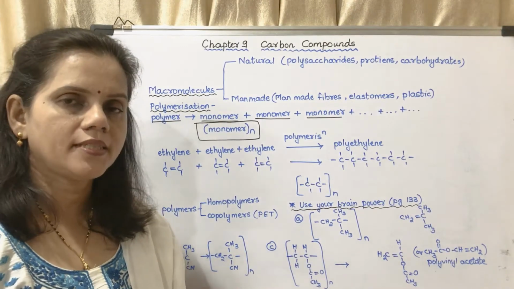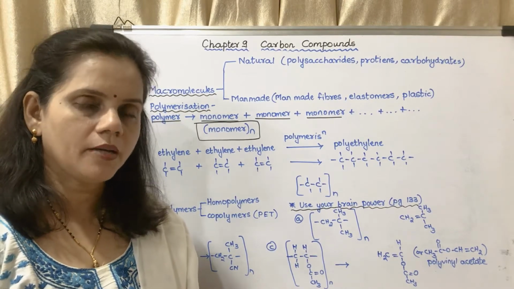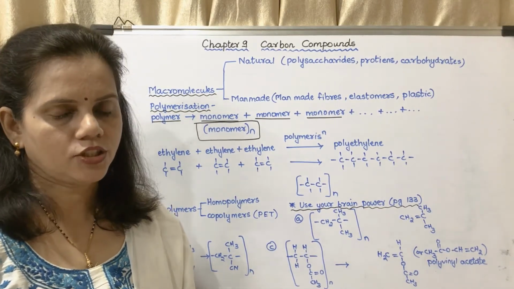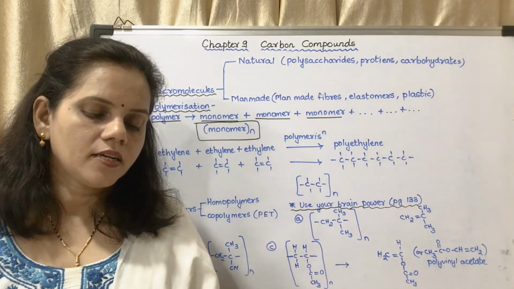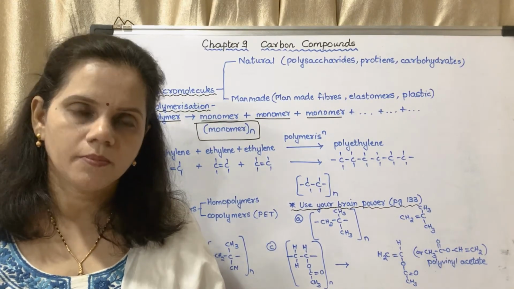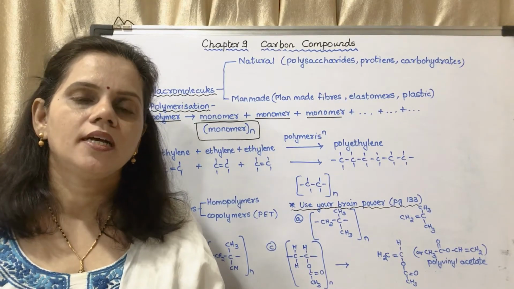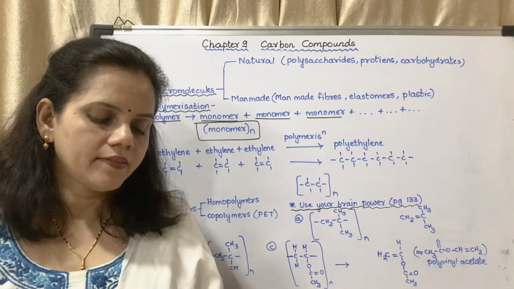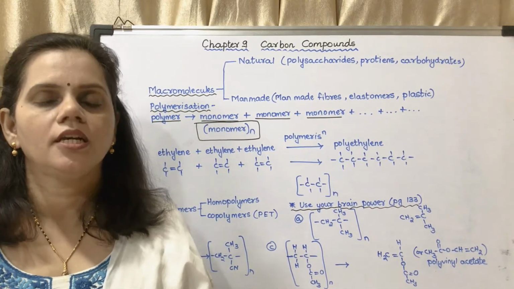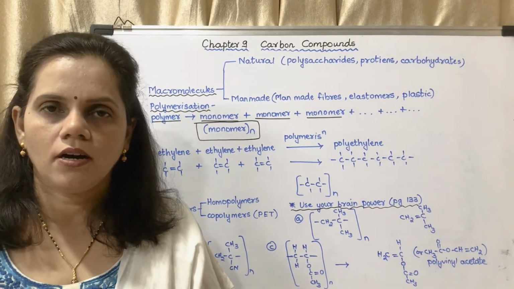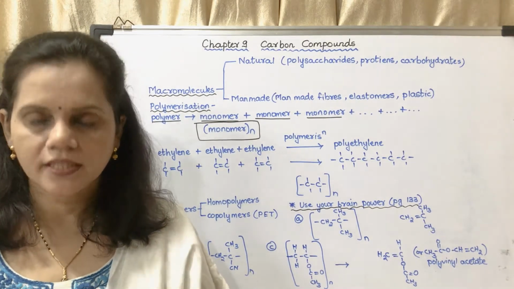So what is polymerization? A process in which several monomers combine together to form a polymer is said to be polymerization. So we will see polymers. A macromolecule formed by regular repetition of a small unit is called a polymer. The small unit that repeats regularly to form a polymer is called a monomer. The reaction by which monomer molecules are converted into polymer is called polymerization. You may underline all these points. These all are important points. They are all definitions.